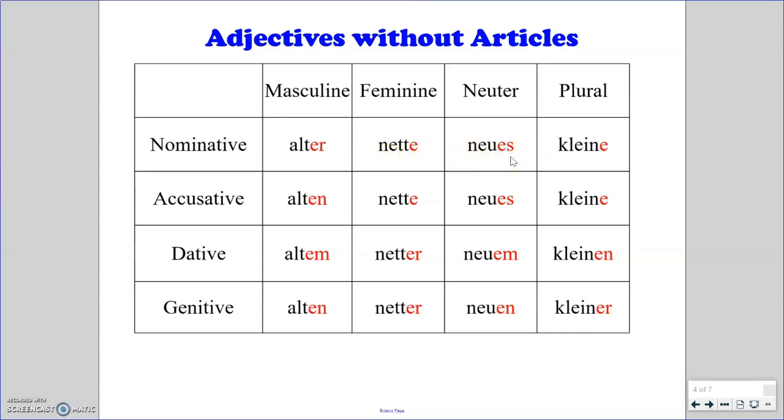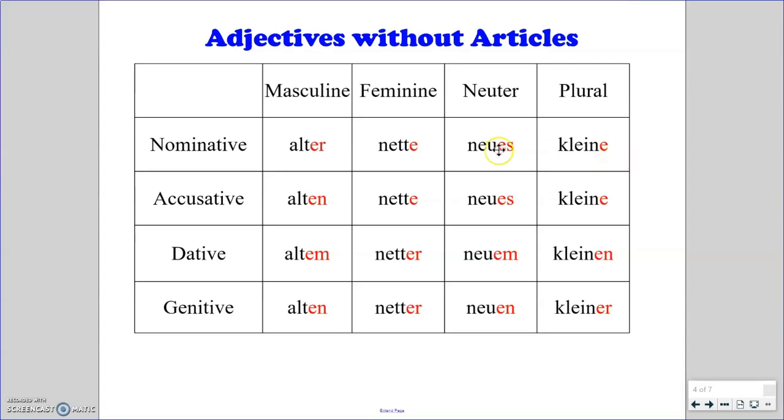Neuter nominative is normally das, and you'll notice both of the situations where we would have das, it actually is an es representing that neuter ending, neues. And plural, where we have d in the nominative, we get the e added for kleine. So this is a change from our previous lesson on adjectives following der words, where all of our plurals were ens, which is why I told you don't get too comfortable with a rule because it will change in a